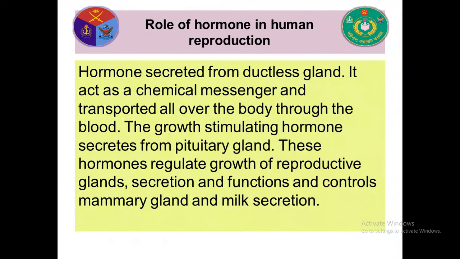Role of hormones in human reproduction. Hormones are secreted from ductless glands. They act as chemical messengers and are transported all over the body through the blood. The growth stimulating hormone is secreted from the pituitary gland. So, from the pituitary gland, we get growth stimulating hormone. These hormones regulate growth of reproductive glands, their secretion and functions, and control the mammary gland and milk secretion.